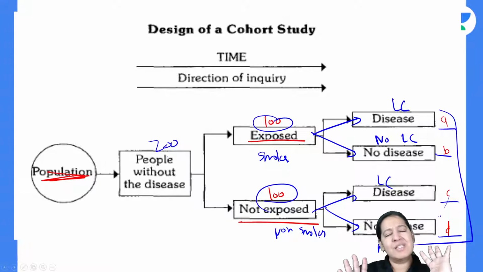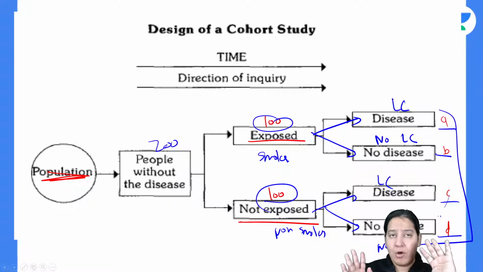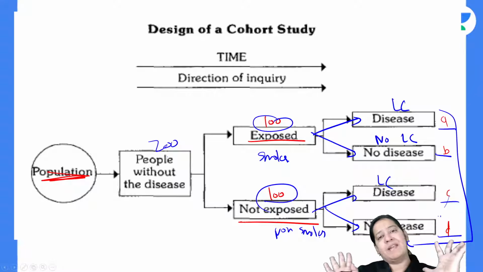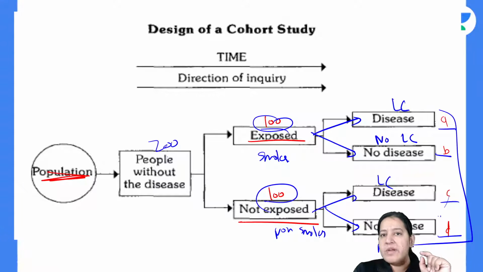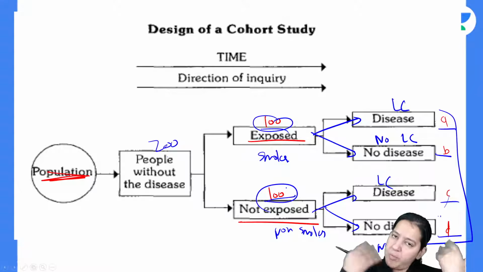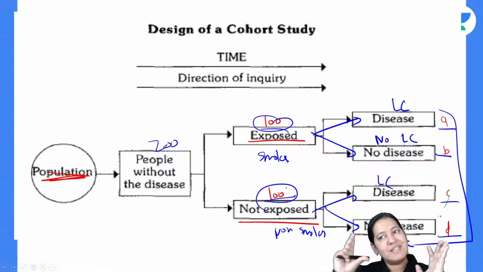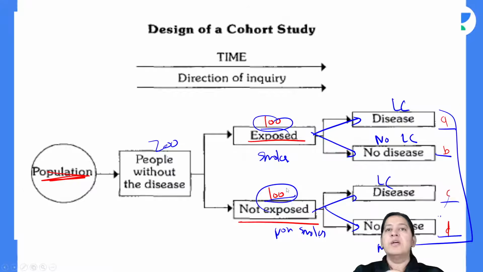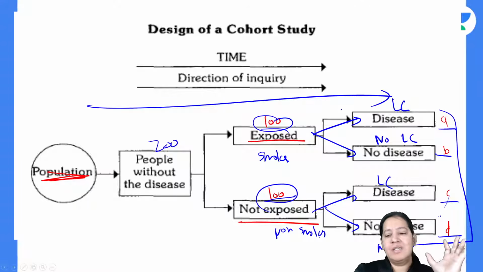This 100 is just for the sake of example. The larger your sample size, the better will be your results. More authentic will be your results. So instead of taking 100, you can take 1,000, 1 lakh or more population, right? So the bigger the sample size, the more authentic your results will be. Have you got it? So we are going in future. So this is the design for cohort.